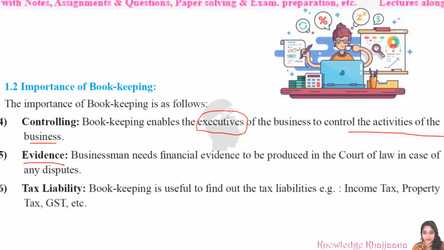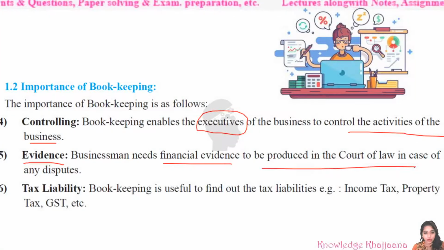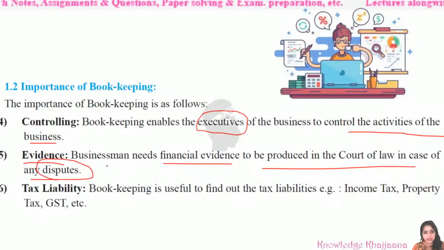Next is evidence. What is meant by evidence? Evidence means proof. A businessman needs financial evidence to be produced in the court of law in case of any disputes. What is meant by disputes? You can consider it as quarrels. If there are some disputes with different parties, customers or vendors, then what should be provided as a proof? The books of accounts themselves. If the books of accounts have been maintained properly, then whenever it is required, we can provide them as proof in the court of law, in case any disputes arise.